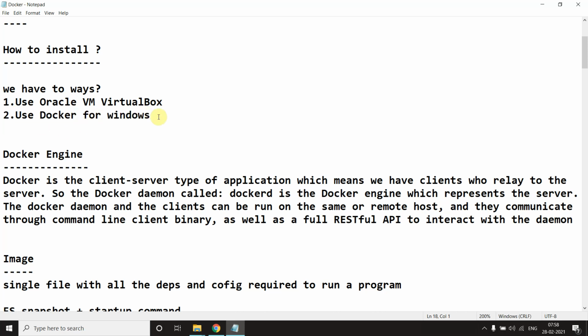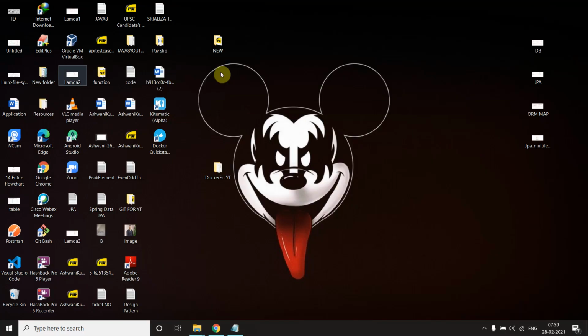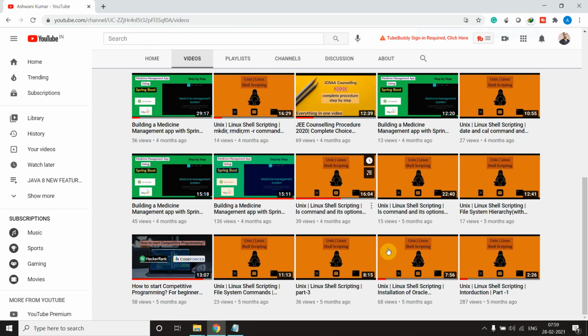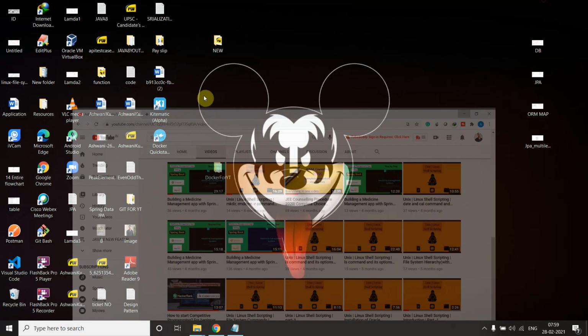In this Docker for Windows, you are actually not installing Docker for Windows, you are installing a Linux virtual system. It has its own kernel, and it will use your system configurations, your system memory, RAM, and everything. Here I go with the first option, Oracle VirtualBox, because I already have it in my system from when I taught you Unix. If you don't know how to install it, you can go to that video and check out how to install Oracle VirtualBox, because in that video I especially talk about the installation.